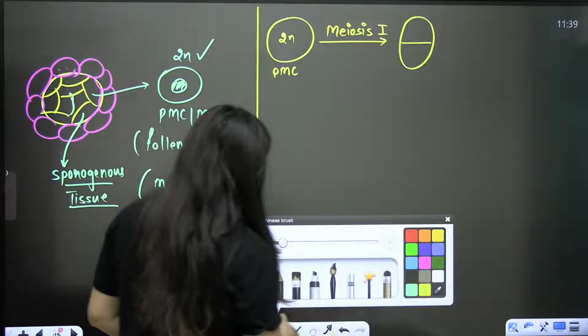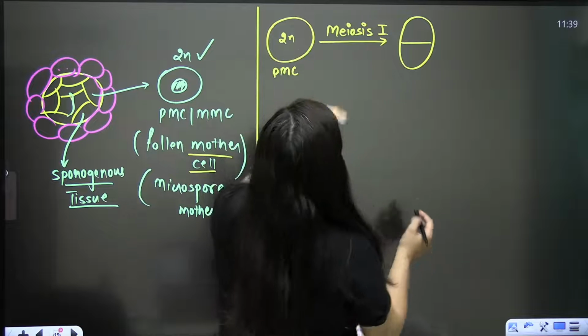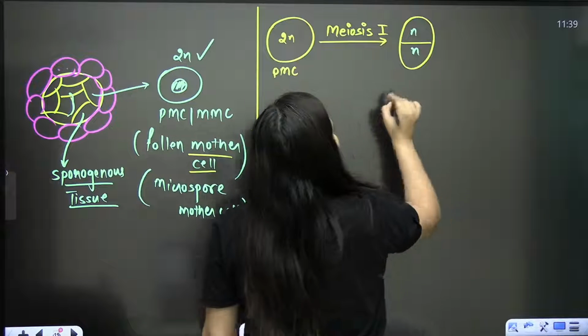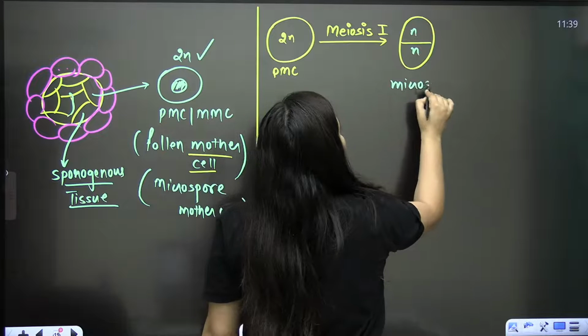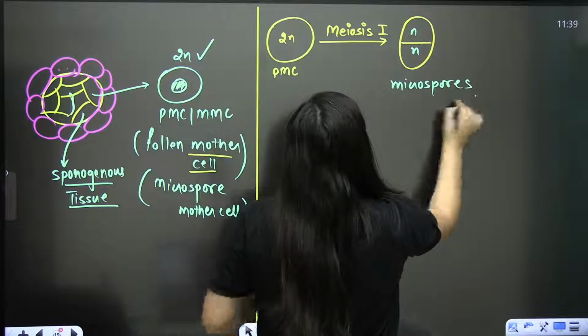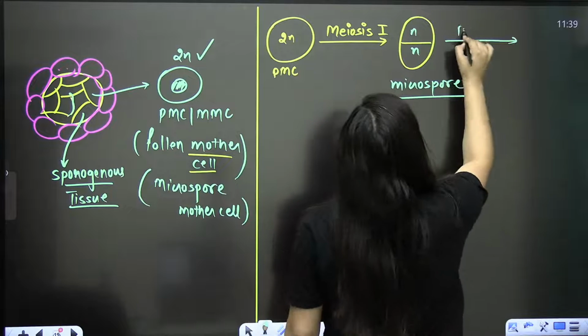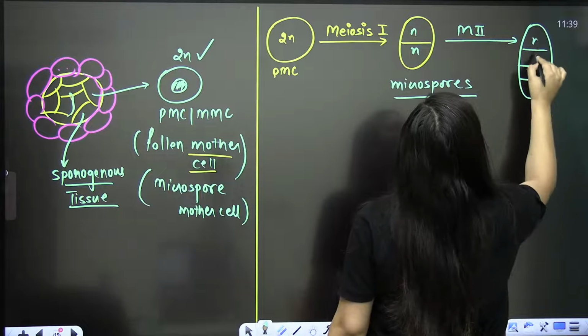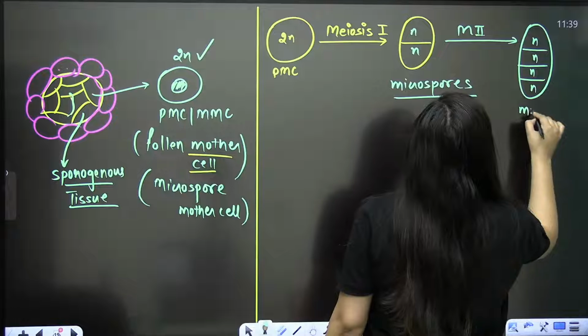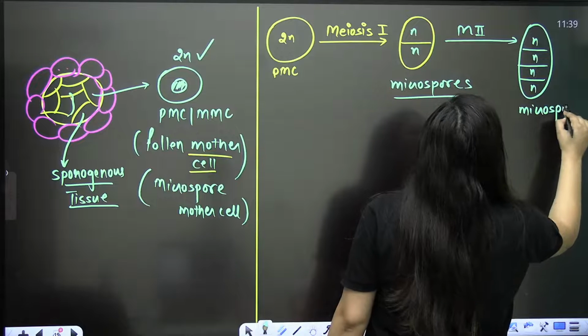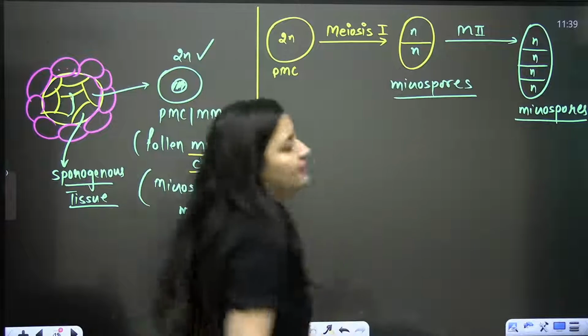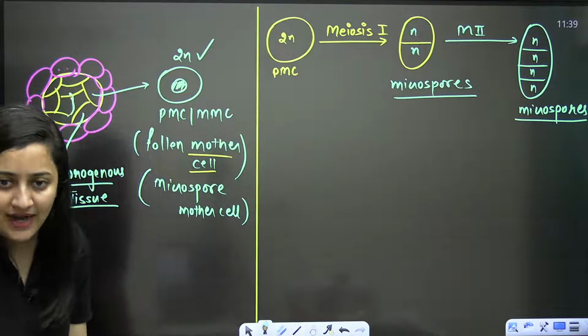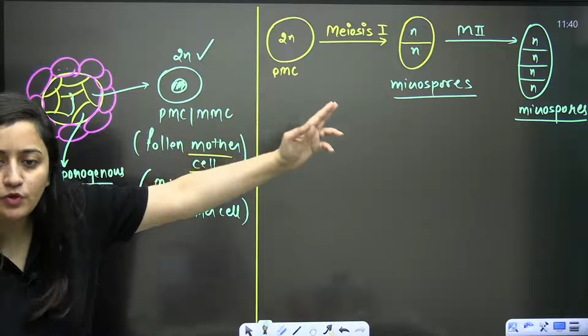So now this pollen mother cell will undergo meiosis 1. You will get 2 haploid microspores. And after meiosis 1, there will be meiosis 2, and you will get 4 haploid microspores. So this is microsporogenesis.